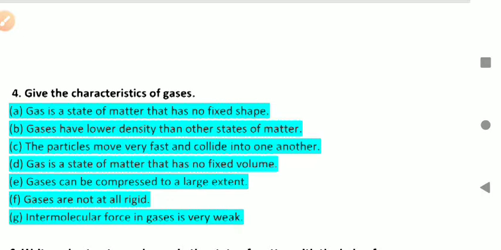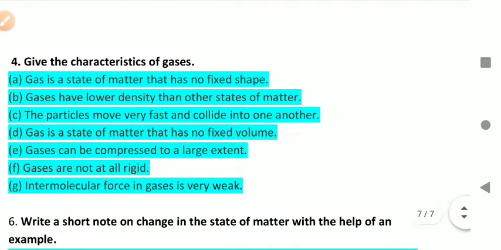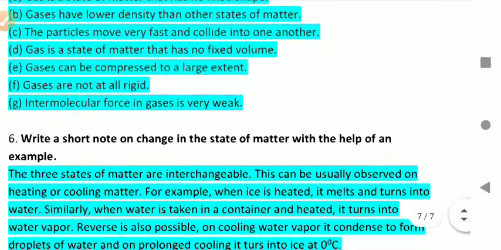So gas is a state of matter that has no fixed shape. Gas has lower density in comparison to other states. The particles move very fast and collide with each other because there is too much space between the molecules. Gas is a state of matter that has no fixed volume. Gas can be compressed easily. Gases are not at all rigid. And the last one, intermolecular force in the gases is very weak.